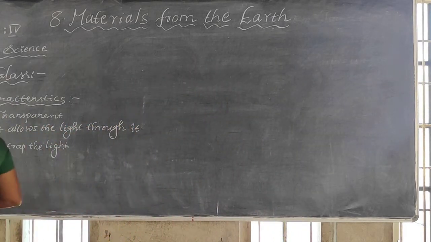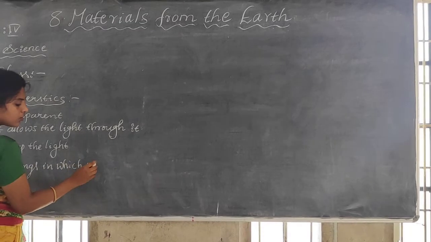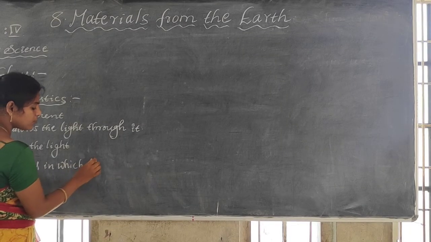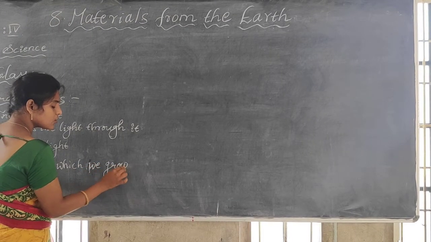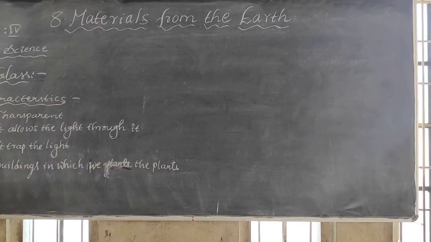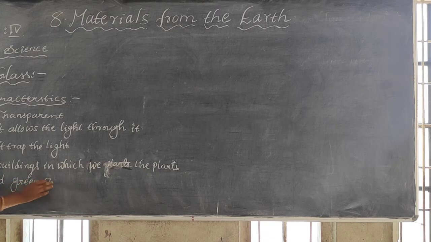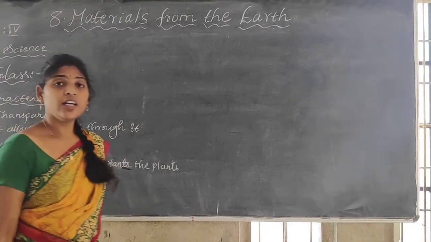The buildings in which we plant, those houses we call greenhouses.